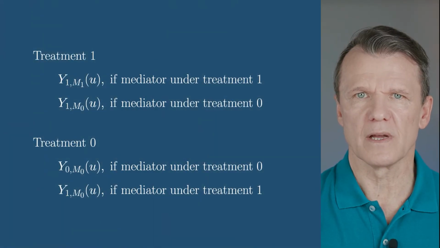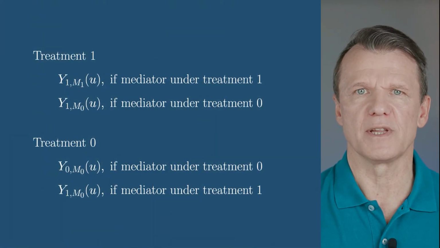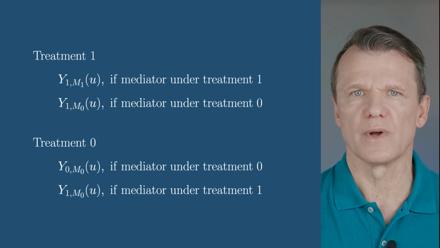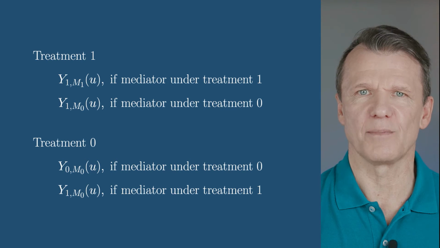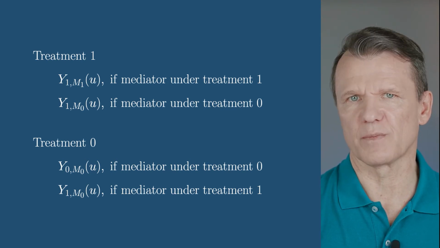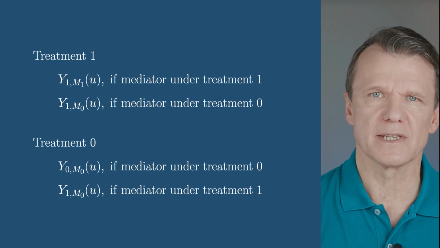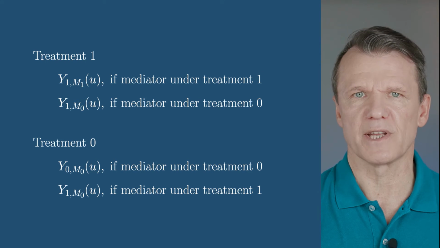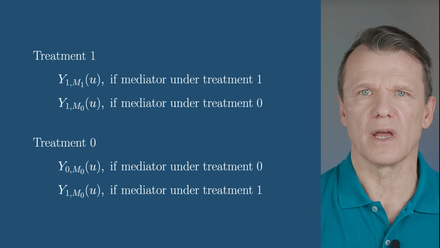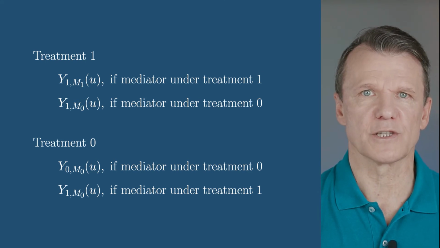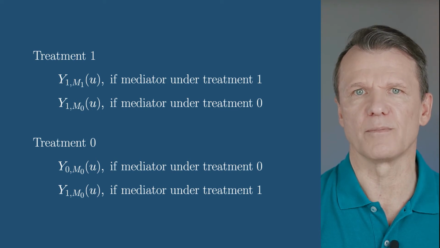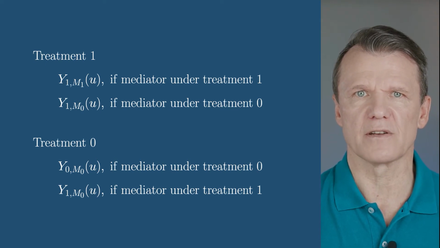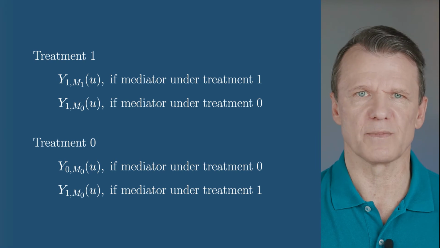Let y1 m1 of u be the potential outcome for unit u if it had been exposed to treatment 1 and mediator value m1. That is the same value that it takes under treatment 1. On the opposite side, let y0 m0 of u be the potential outcome for unit u if it had been untreated and exposed to the mediator value m0, the value that mediator would have taken in the absence of treatment.